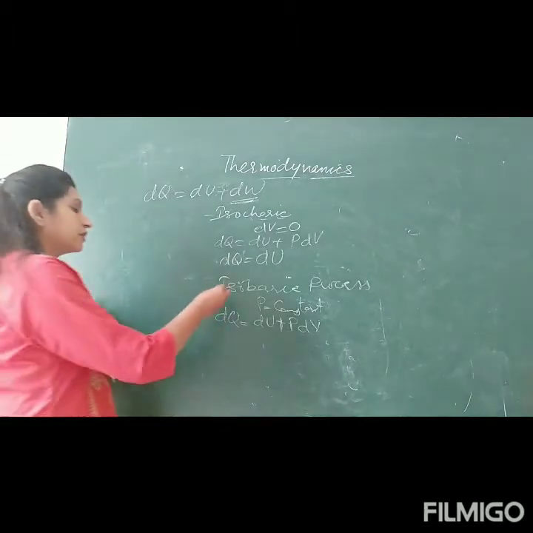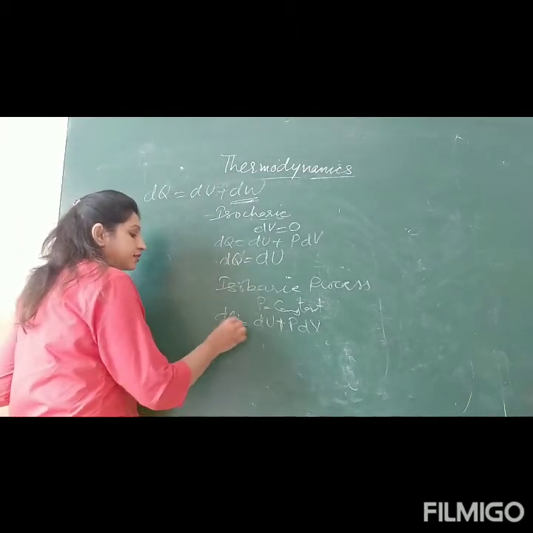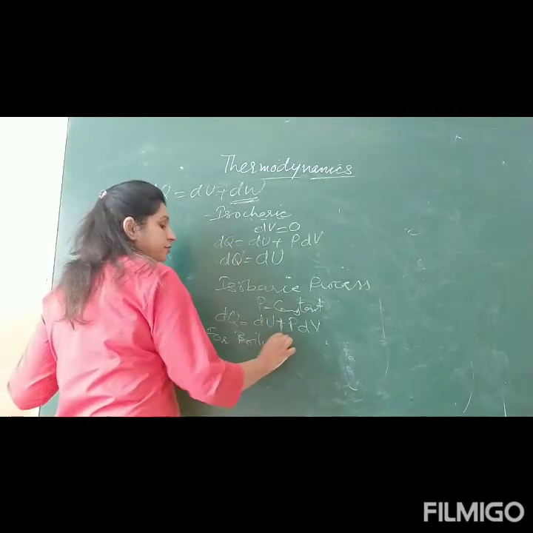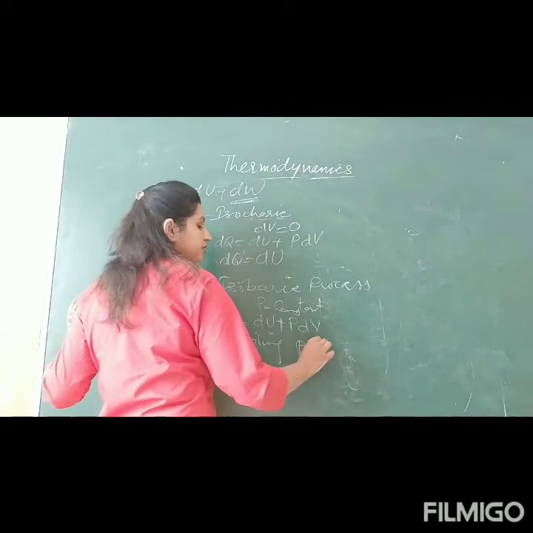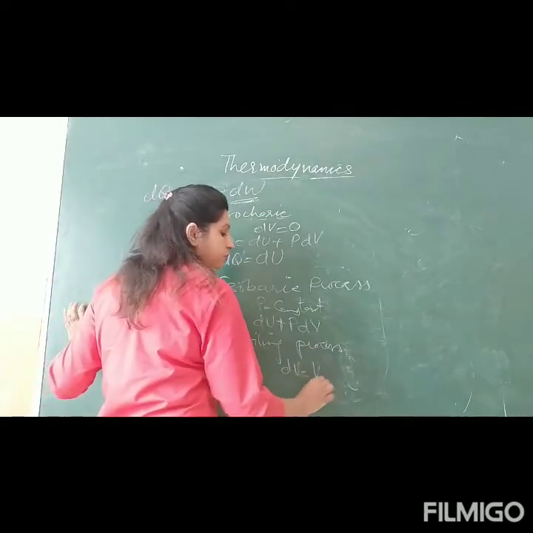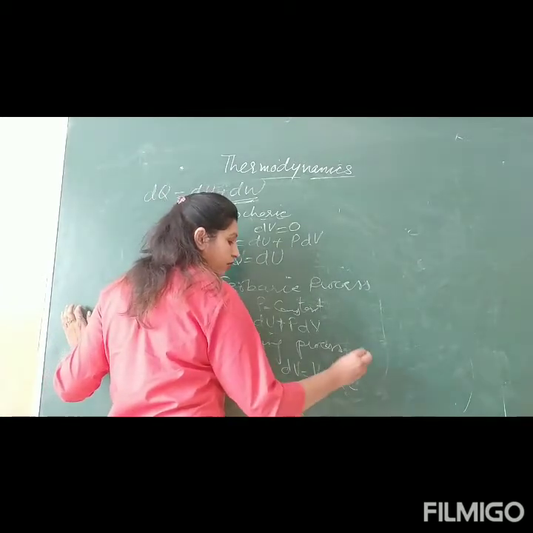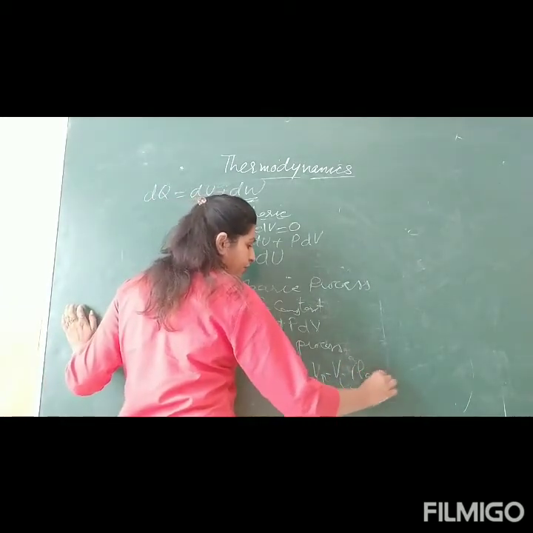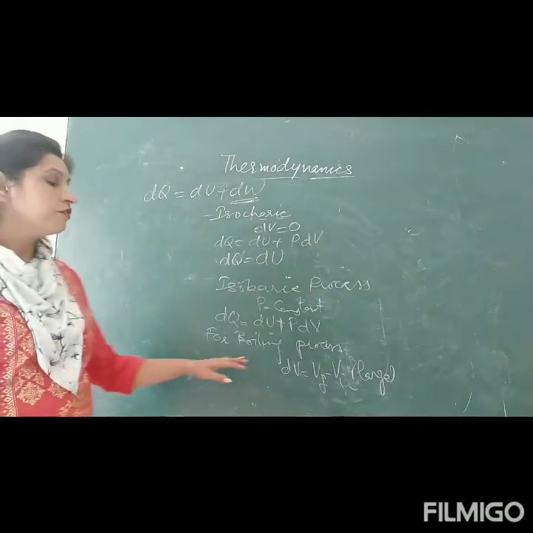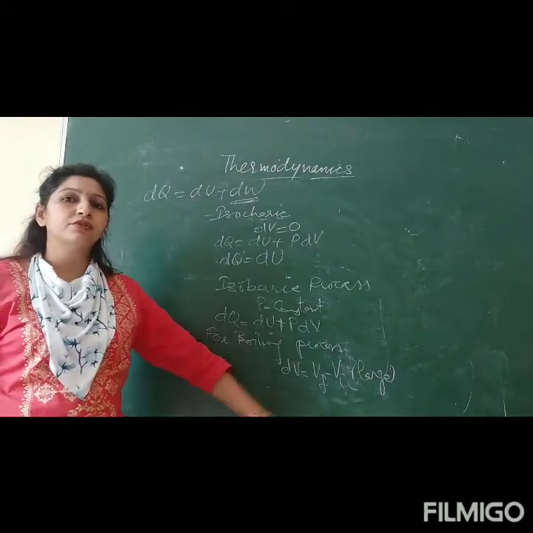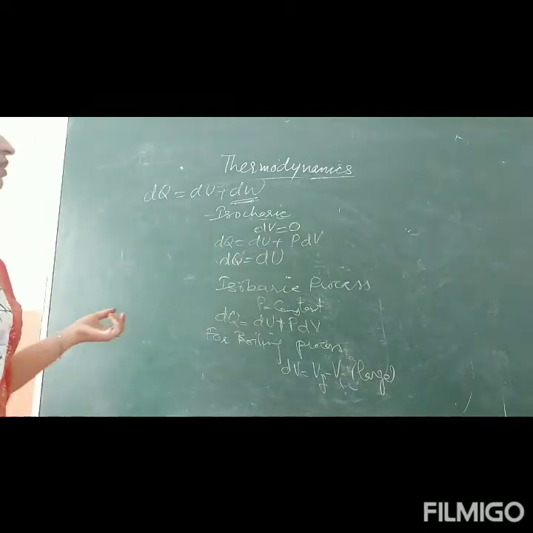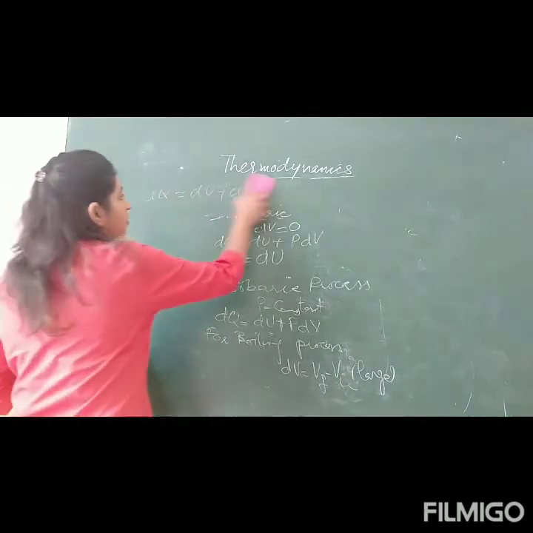Now for the boiling process, we are just making this a special case. For boiling, dV is Vf minus Vi, final volume minus initial volume, and this is very high during boiling. And when it boils, what is dq actually?